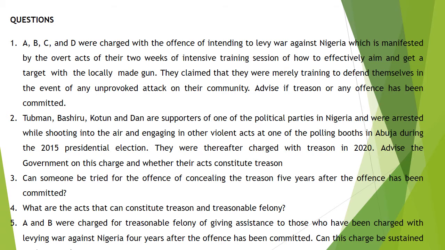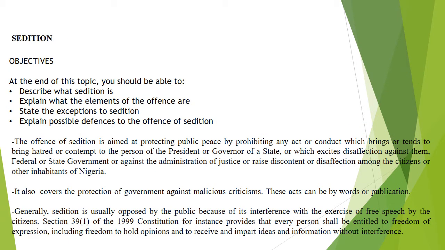Again, let's continue by looking at what sedition is. When we are talking about sedition, what is expected of you is to describe what it is, to explain what the elements are, and also to state the exceptions to sedition and explain possible defenses to the offense of sedition. This is another offense that is aimed at protecting public peace by prohibiting any act or conduct which brings or tends to bring hatred or contempt to the person of the president or the governor of the state, or which excites disaffection amongst them.